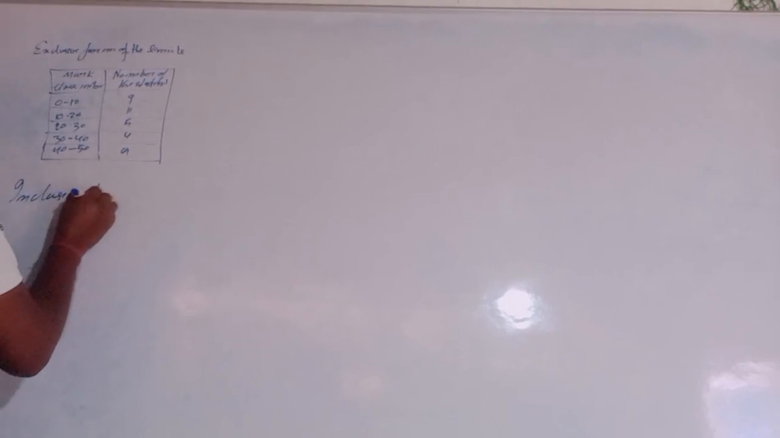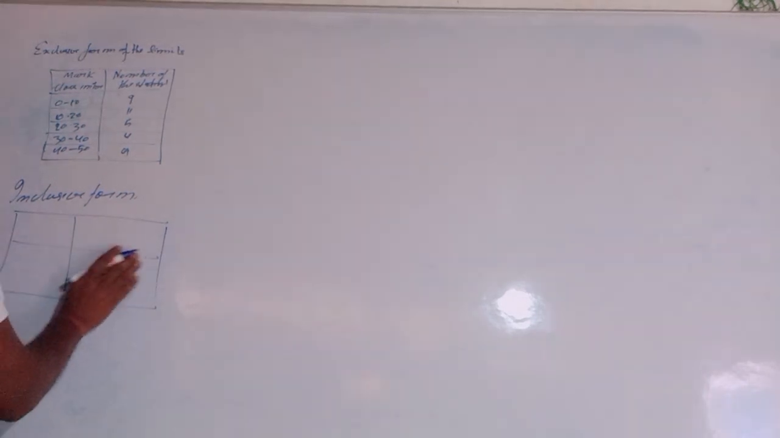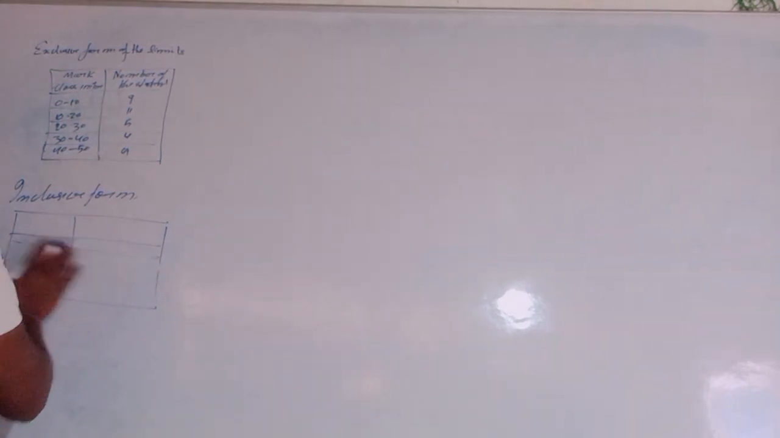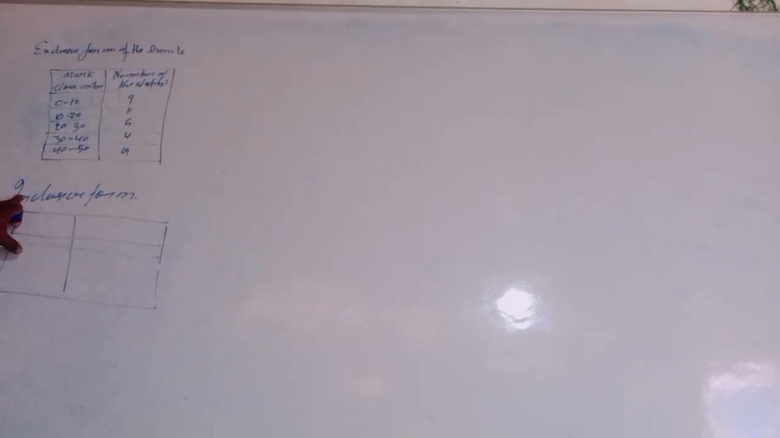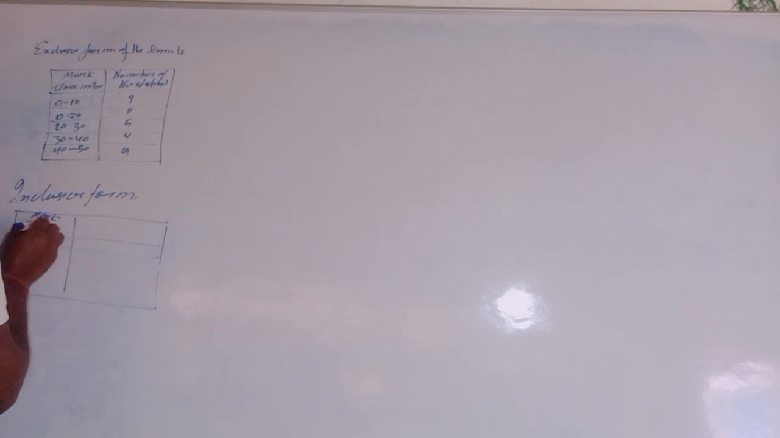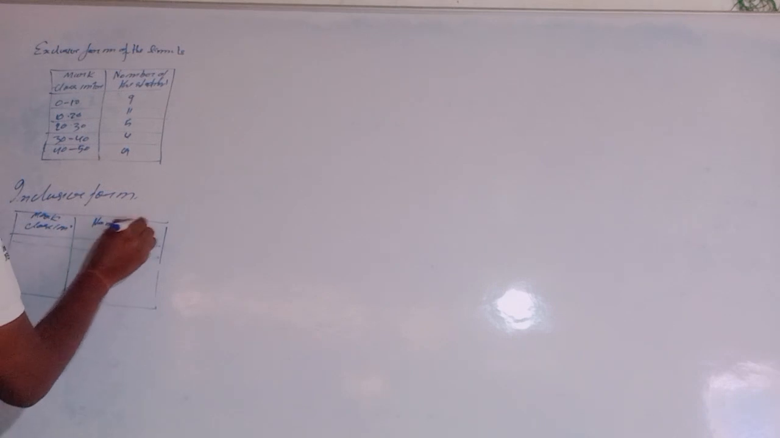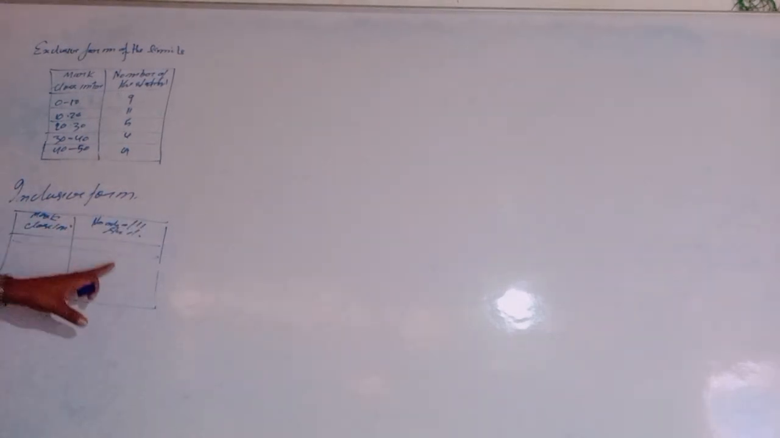Now we will discuss the inclusive form of the frequency. Again make two tables. We will say inclusive form of the frequency. We will write marks class intervals and number of students, same as we have written before.